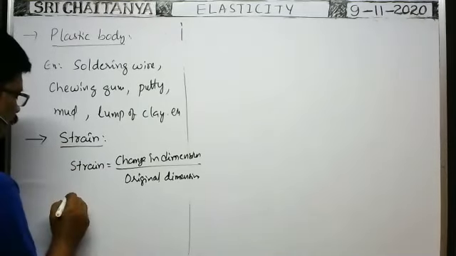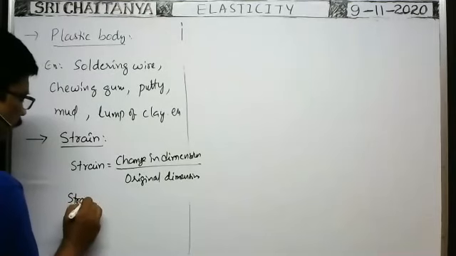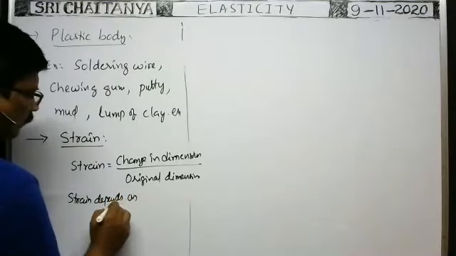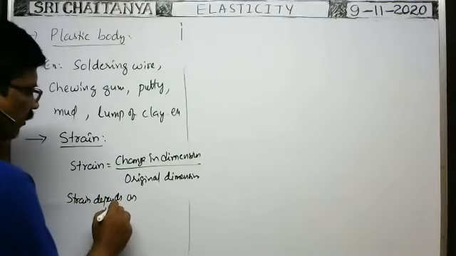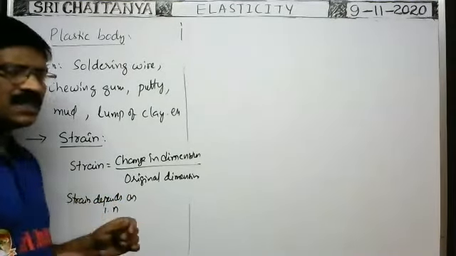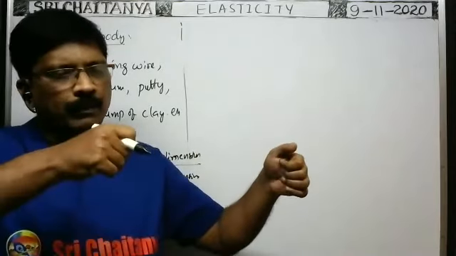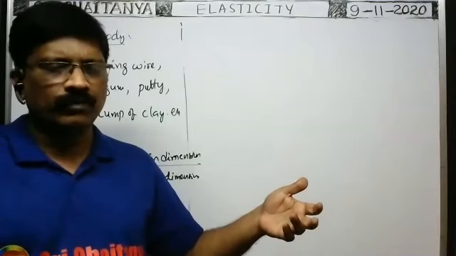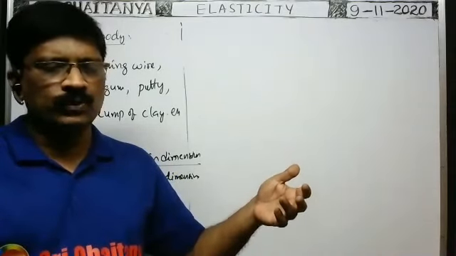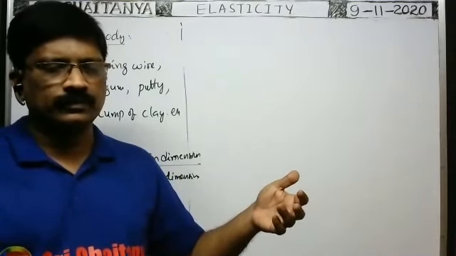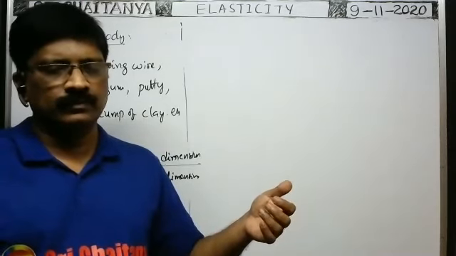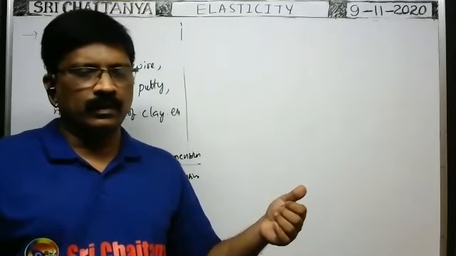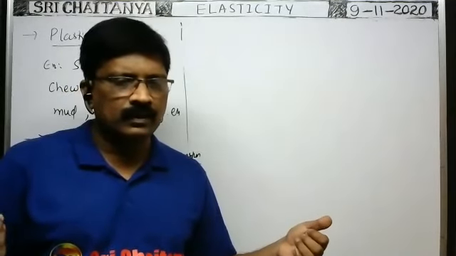On what factors does strain depend? Strain depends on, one, nature of material. Suppose the same deforming force is applied on a rubber cord and on a steel wire. Which will elongate more?